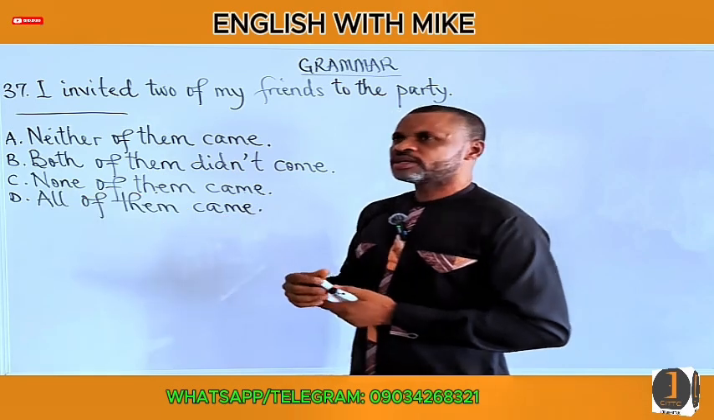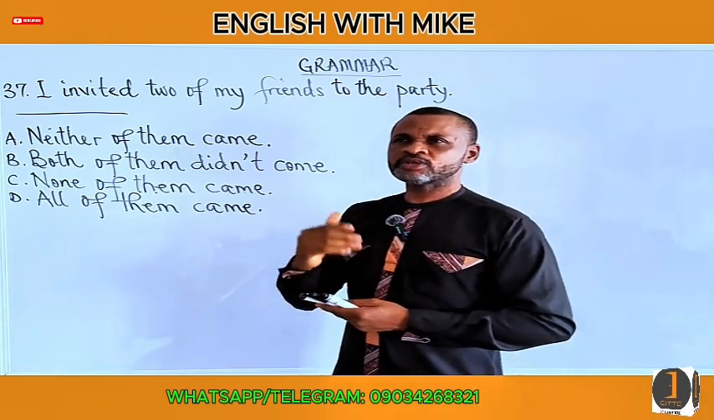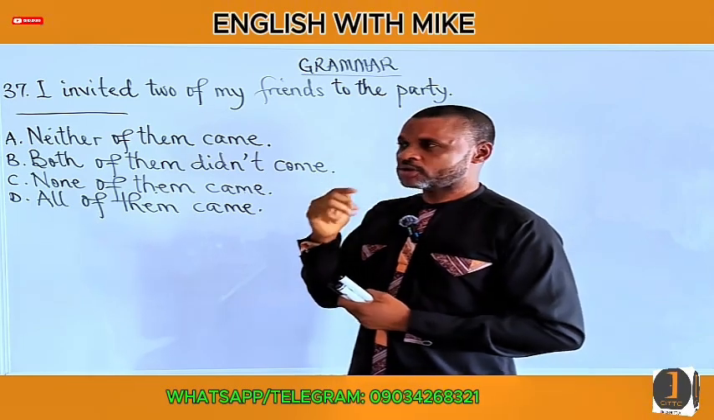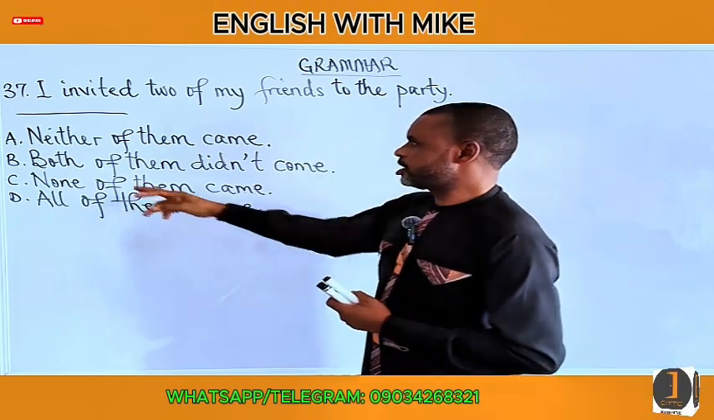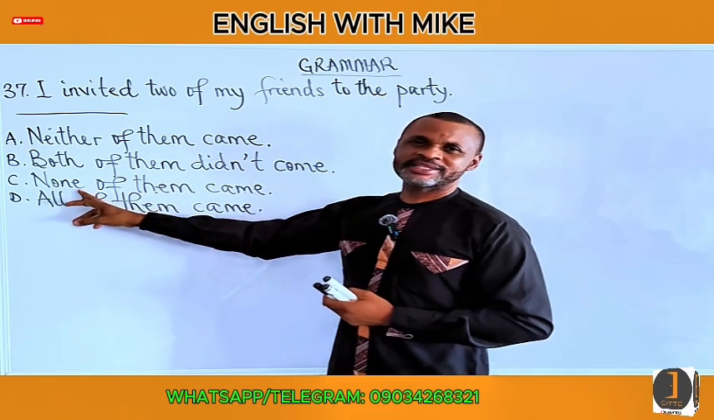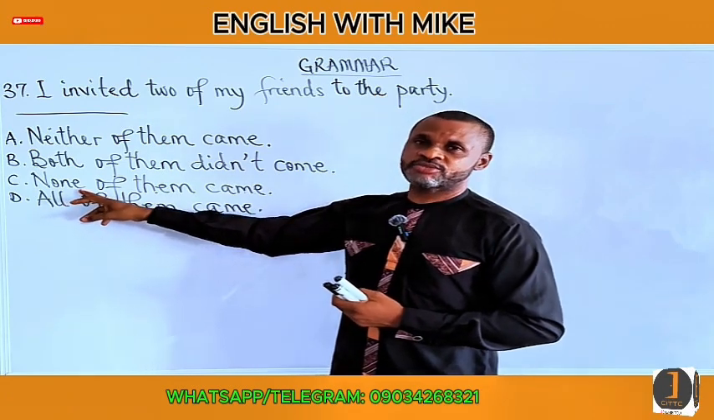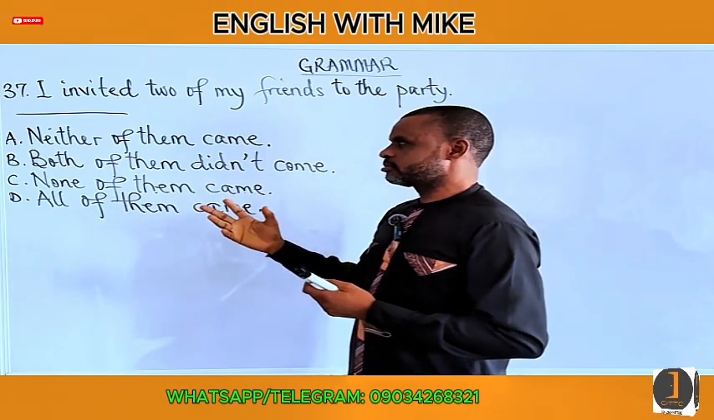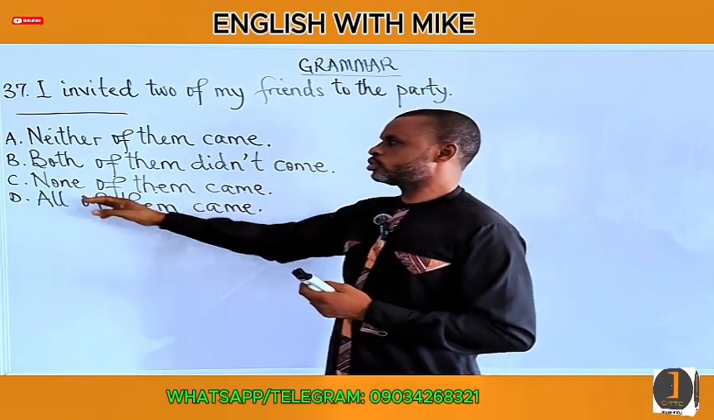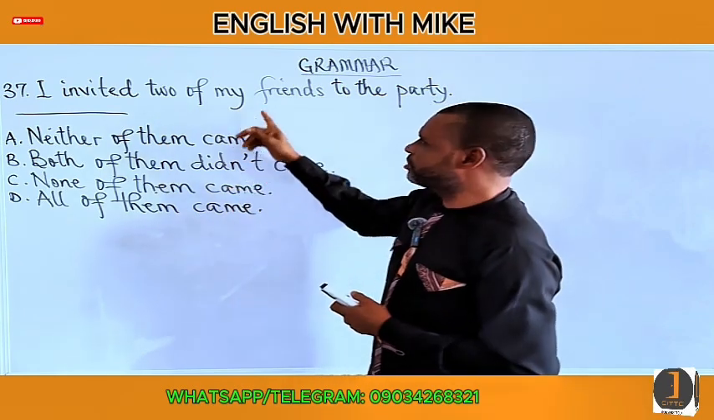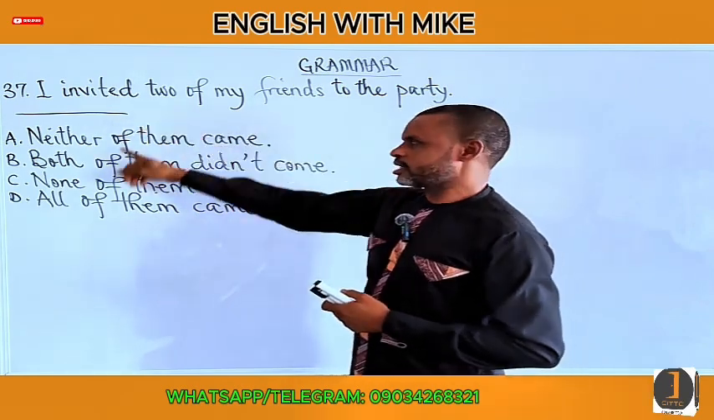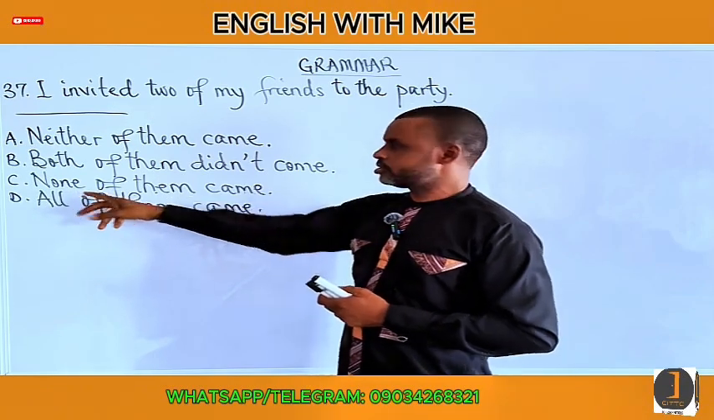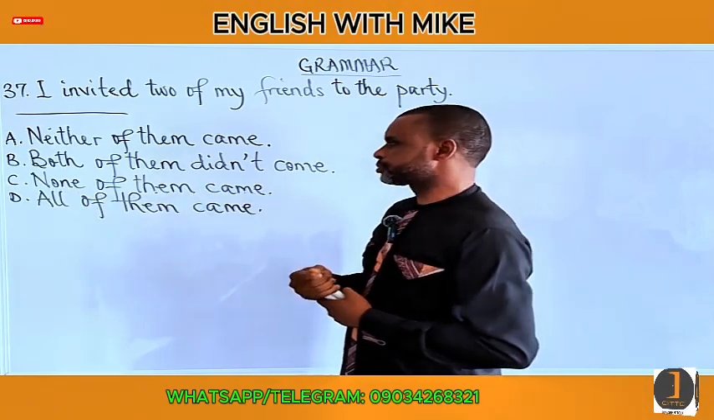None means not even one out of at least three. So here the number cannot be less than 3. It has to be at least 3, from 3 to infinity. If not even one of them counts here, then we can use none. But how many are we talking about here? Only 2. And this one requires that the subject be at least 3. So this can't go either.